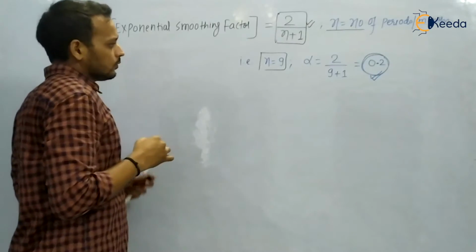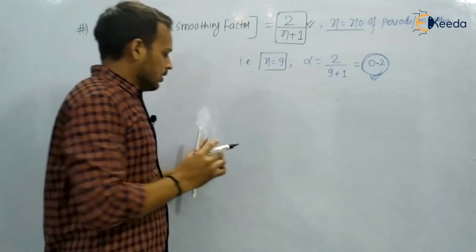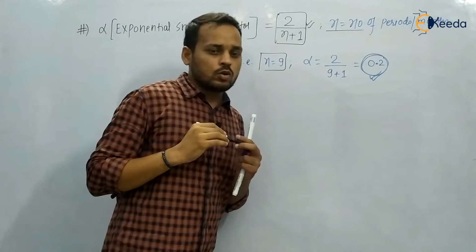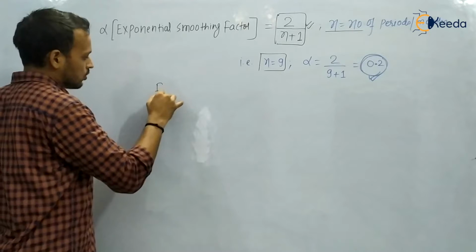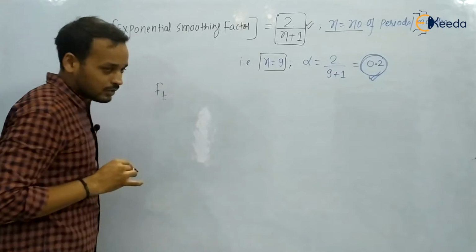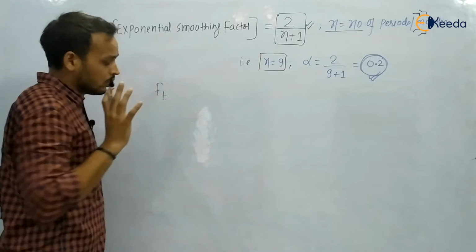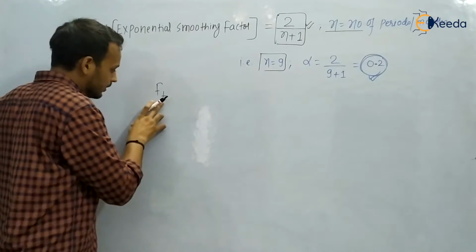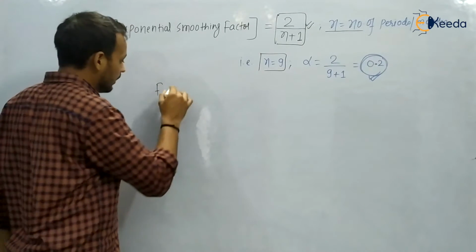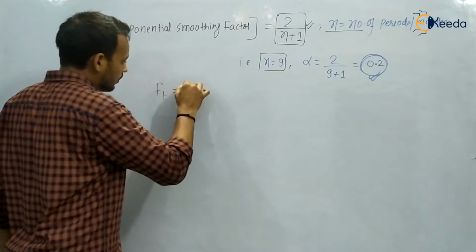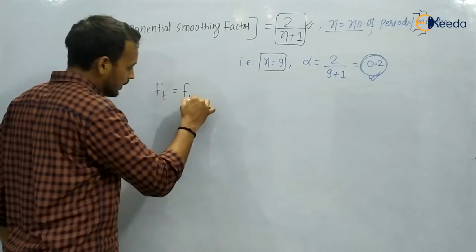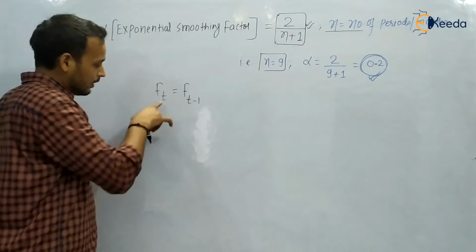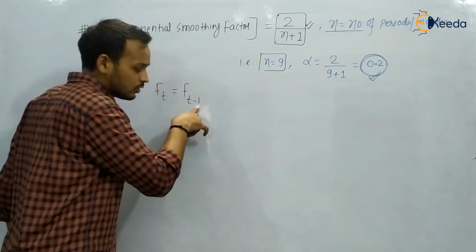So basically in the last example we used one formula. Forecast for the month of July we have to find, so let July be the t-th period. We have written forecast for the month of June, which is the latest one, that is F t minus 1. t is for July and t minus 1 is for June.